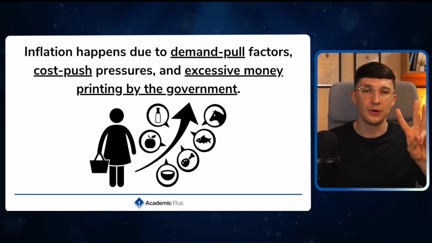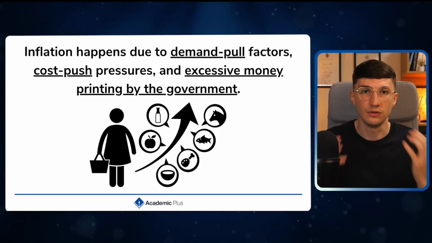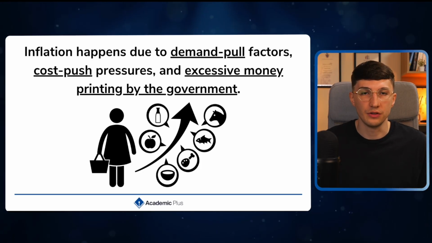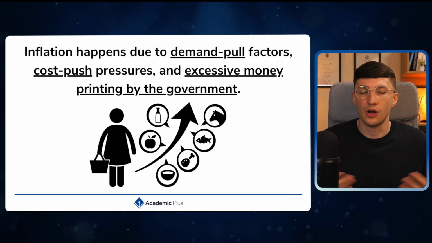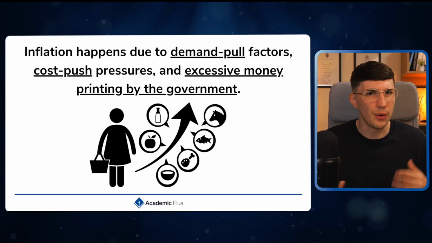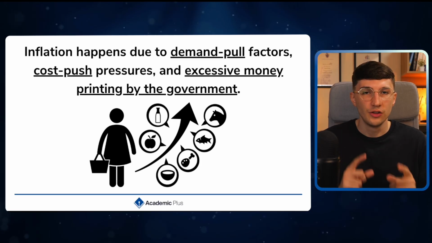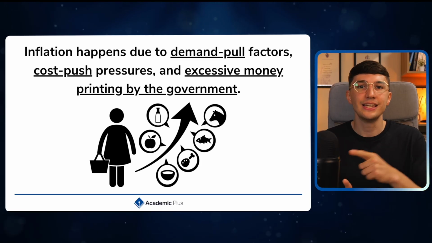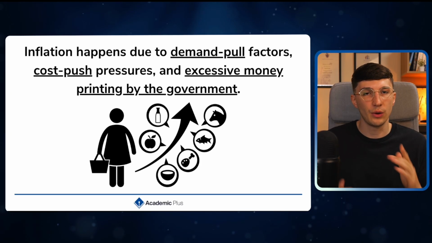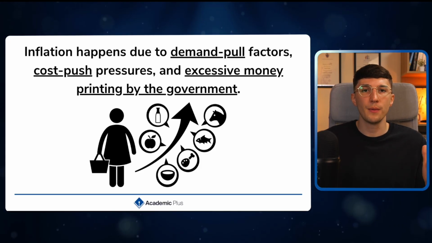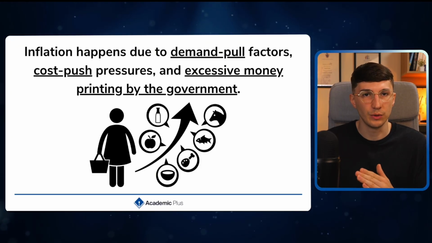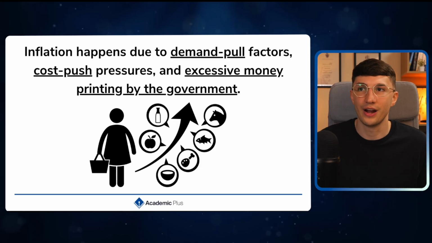So if inflation is higher, things are getting more expensive, so prices are going up. Now, generally, we've got three different reasons why inflation happens. First of all, we've got demand pull factors. When a business experiences a high level of demand, they get a bit greedy, they want to make more money, so they tend to increase their prices. Whenever we see demand exceeding supply, we want to hit market equilibrium, where supply equals demand. So, as we said, businesses raise their prices.